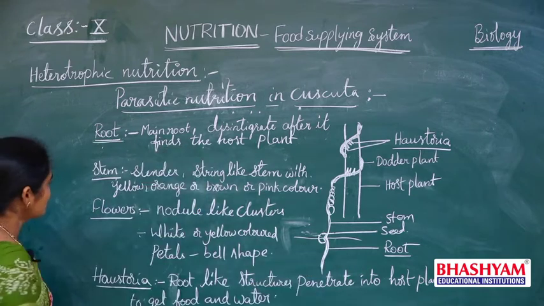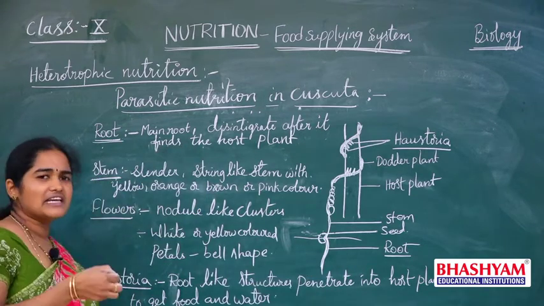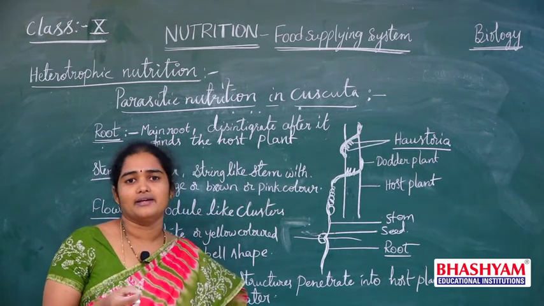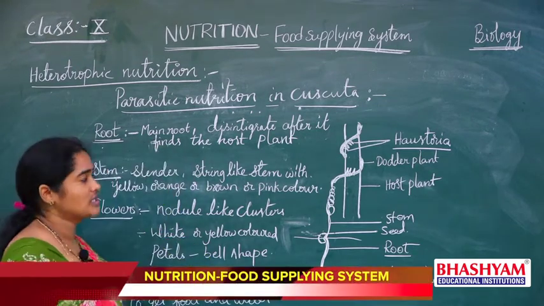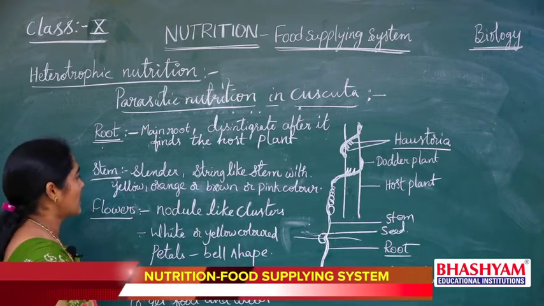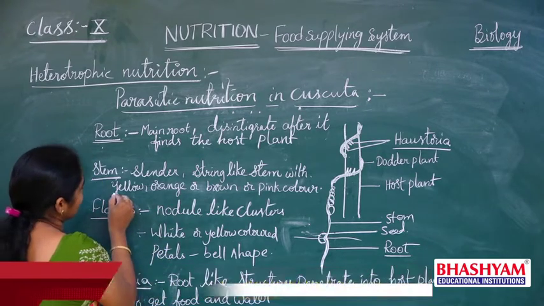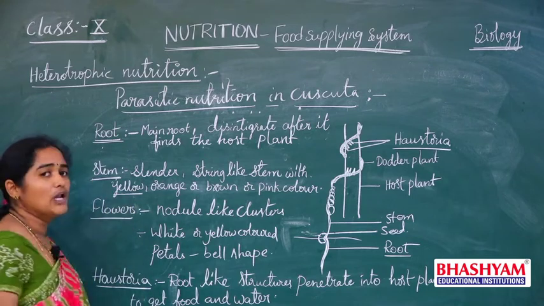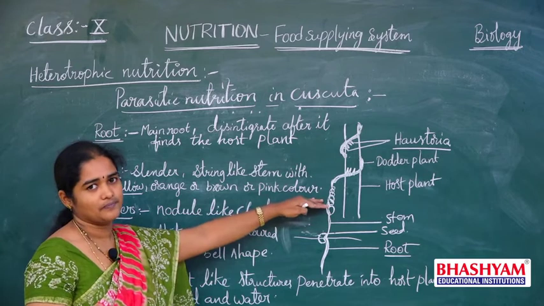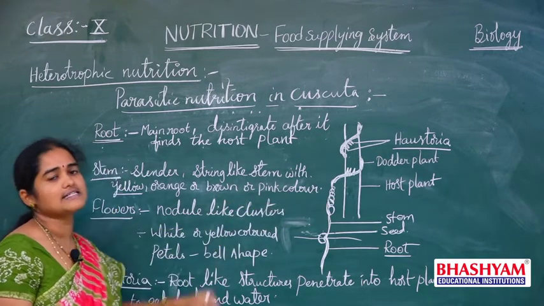If you see the stem, it is very slender and string-like, like a thread. This thread-like structure spirals around the host plant, and its color may be yellow, orange, brown or pinkish. The stem may be in these colors.